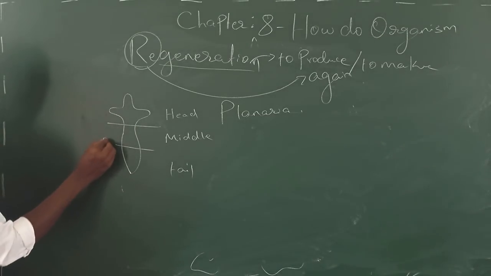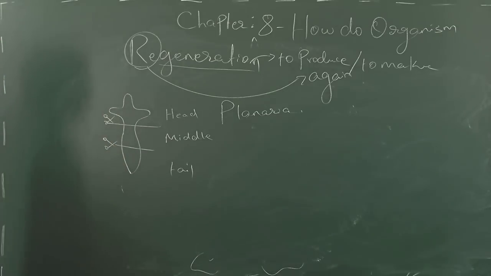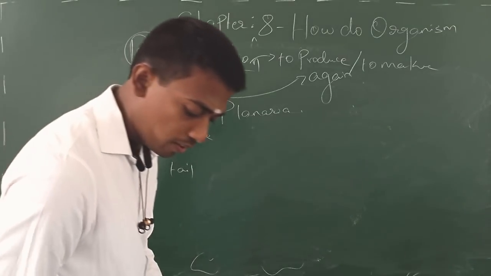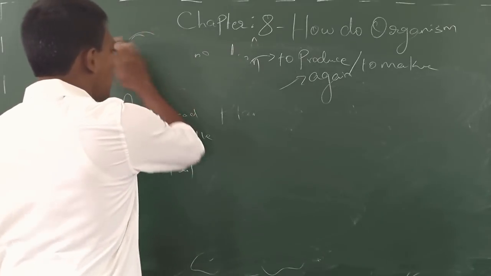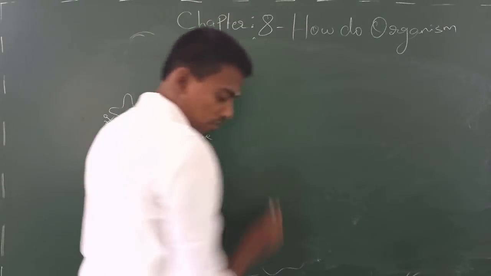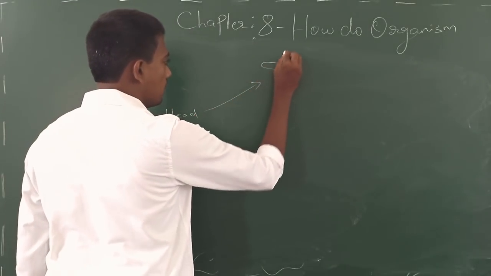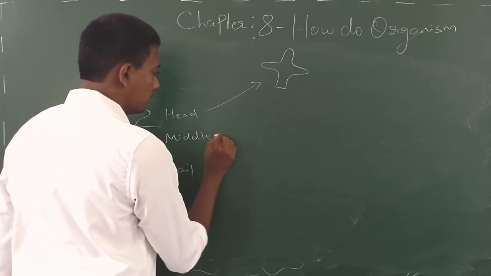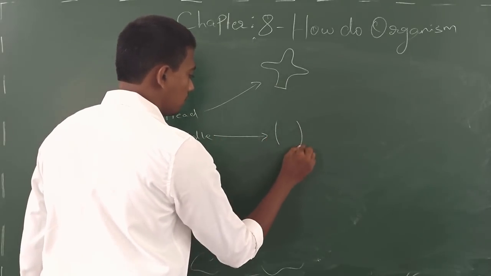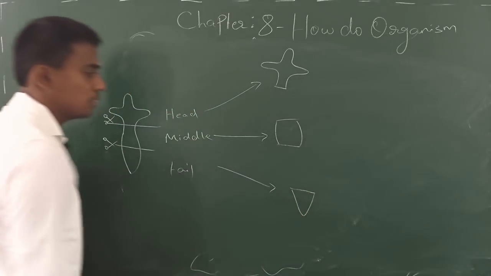Now I am going to make a transverse cut with this organism. As a result of this cut, this organism is getting fragmented into 3 parts. So now you see this end up getting a structure like this, and this one is the tail portion, isn't it?